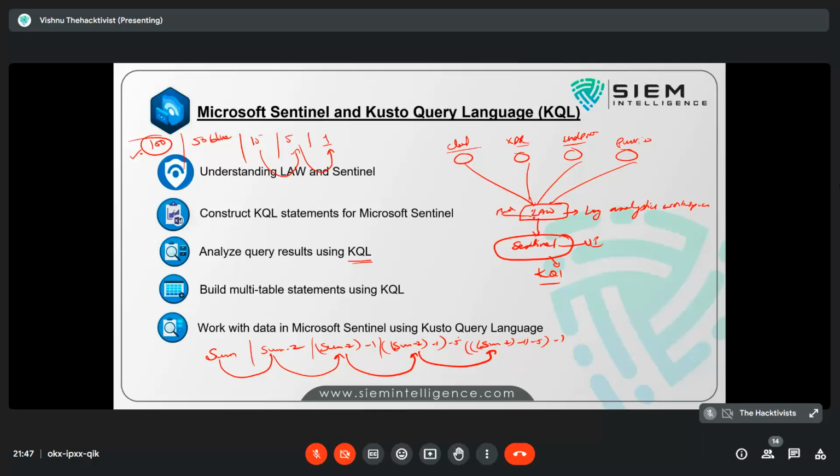Actually, I started with 100 cars. I identified 50 blue. Out of that I identified 15 Suzuki. Out of that I identified 5 hatchbacks. Out of that I identified one with alloys. So this is what I required. This is known as the top to bottom filter, or we can say the top to bottom approach. You have a global condition which you are filtering again and again, then you identify your required data. This is how KQL works.